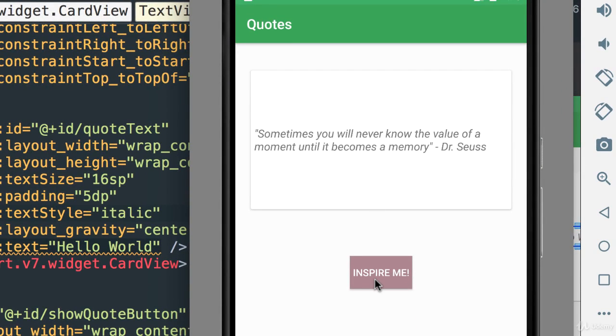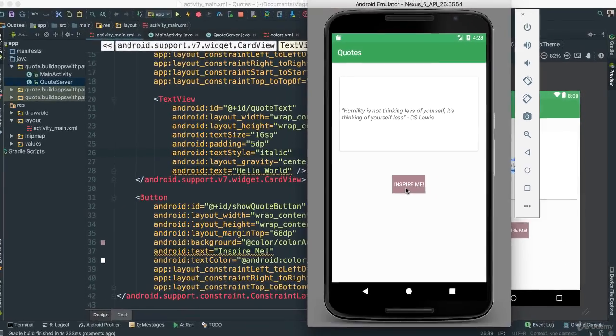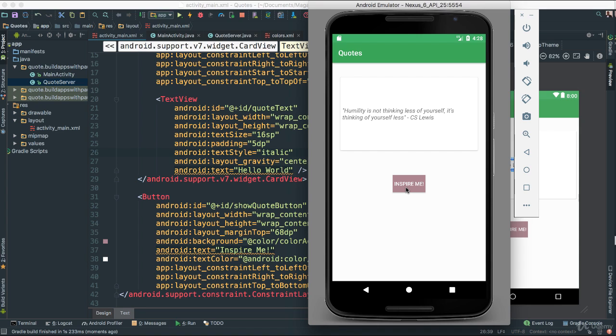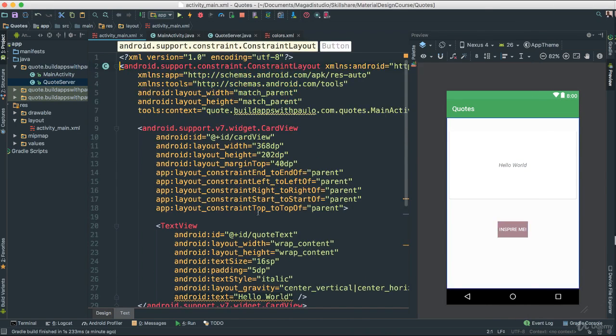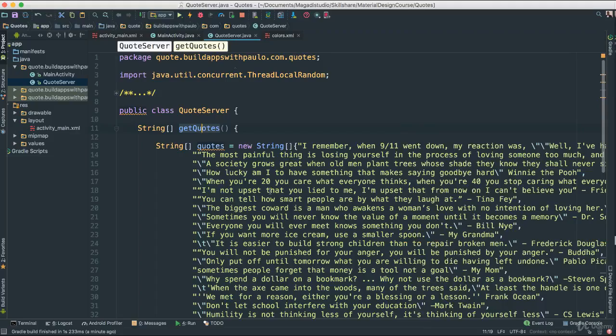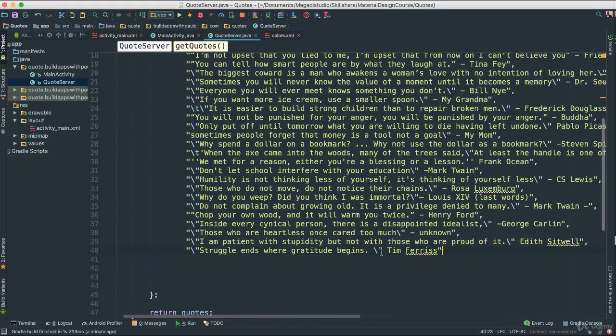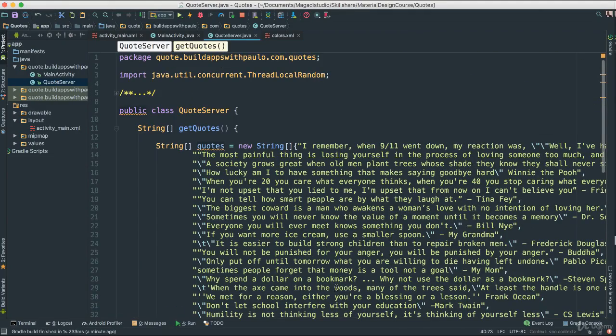Look at that. So I'm going to go like this. Look at that. Oh, very nice, guys. I hope you're feeling inspired. I hope you are excited to continue learning in this course, because this is just a fraction of things that we will be able to do by the end of this course. Okay? It didn't take that long, and we were able to create a very useful app. In fact, you can take this app and go to our quote server. Where is it? There we go. And you can add more text, as many quotes as you want, and this app will still work. Isn't that amazing?